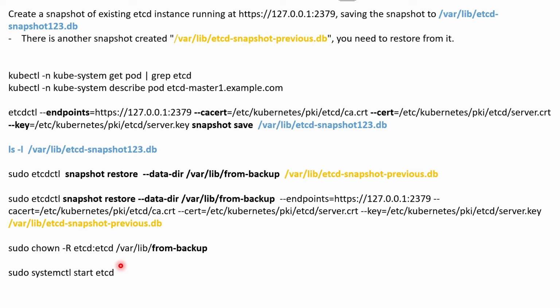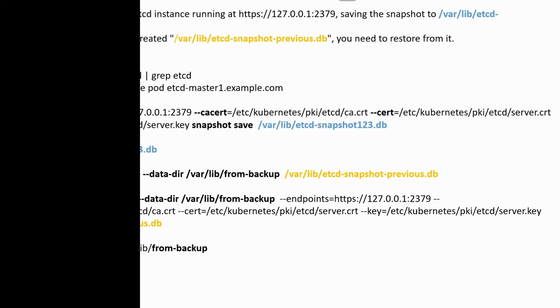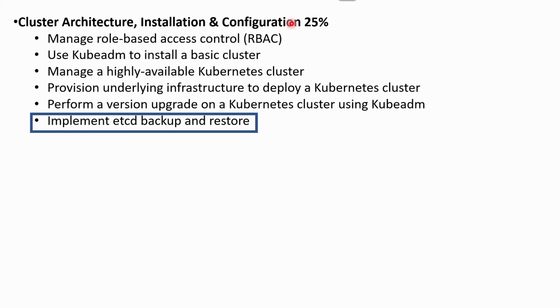If you want to learn more about how we can take the etcd backup, I have already uploaded one video on my YouTube channel. You can watch it. If in your exam question the server key, cert file, and CA cert file are already given, then there is no need to look at the etcd pod description. Then your question would be easier. Under cluster architecture, installation and configuration, I have already covered all the topics. They will ask questions from these topics mainly. Thus, I can say that this point is completed and I'm stopping this video here.